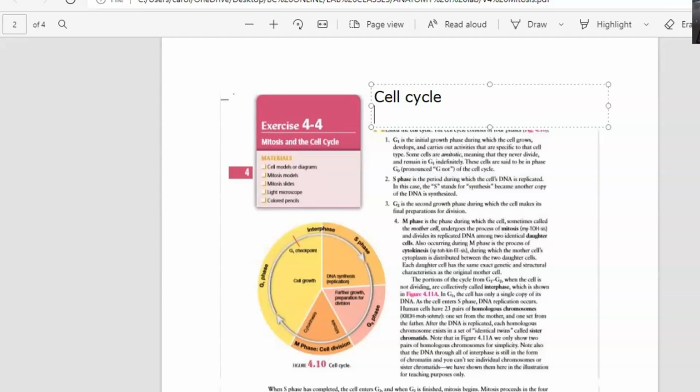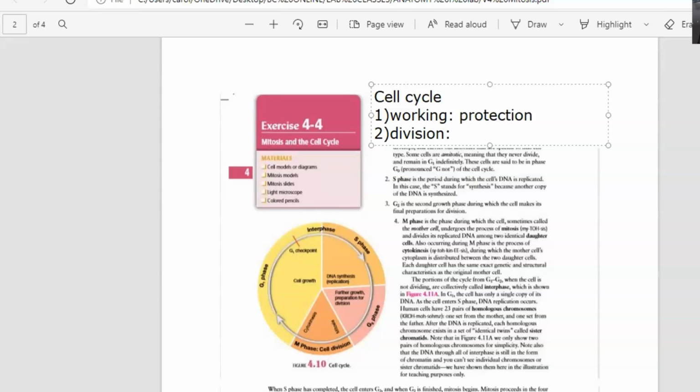Number one, the cell is working, doing whatever the cell needs to do. And number two, the cell is going to divide. Division. Working means, for example, the cells that we have in the skin. What are they doing? Well, right now, the cells in your skin are protecting you. Protection, that's the job of the cell.